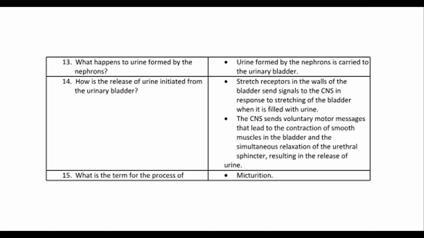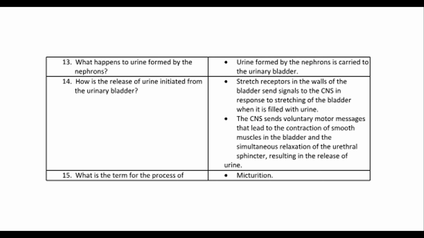13. What happens to urine formed by the nephrons? Urine formed by the nephrons is carried to the urinary bladder. 14. How is the release of urine initiated from the urinary bladder? Stretch receptors in the walls of the bladder send signals to the CNS in response to stretching of the bladder when it is filled with urine. The CNS sends voluntary motor messages that lead to the contraction of smooth muscles in the bladder and the simultaneous relaxation of the urethral sphincter, resulting in the release of urine.